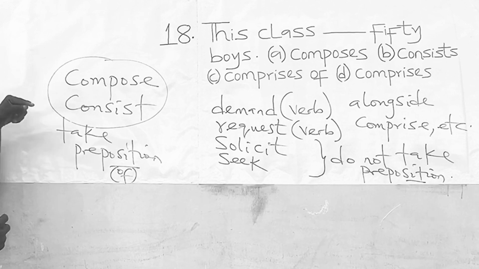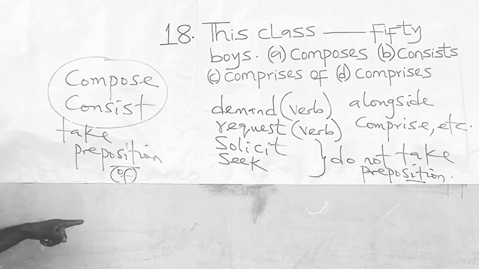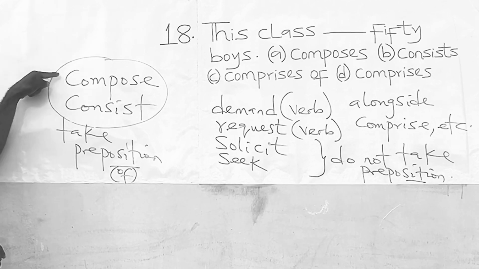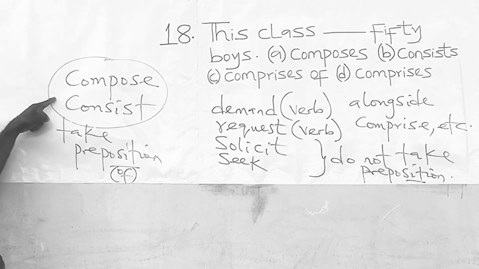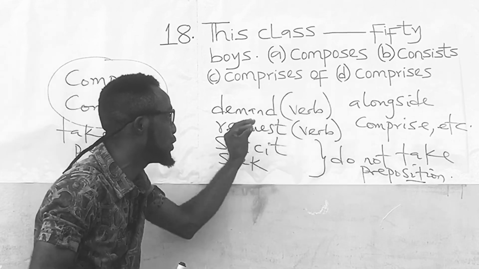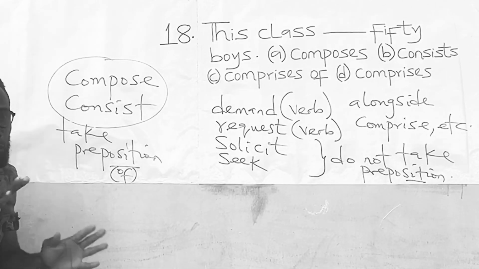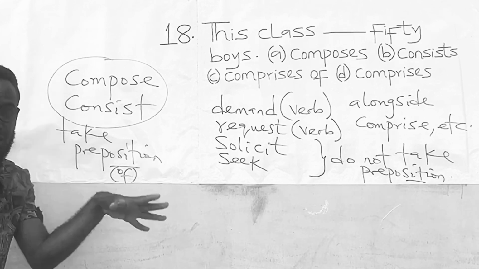So if you must use compose or consist, you must attach the preposition of. It must be compose of, consist of. You cannot use them alone. But if you use any of these ones, don't give it a preposition. I believe that is understood.